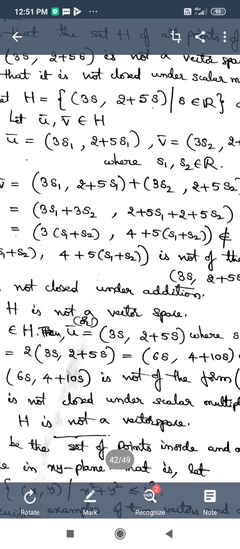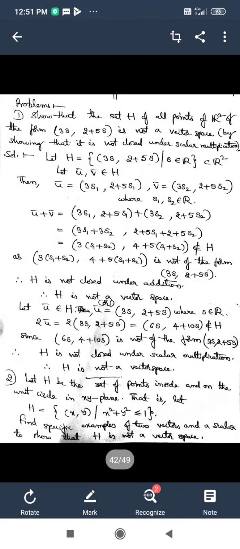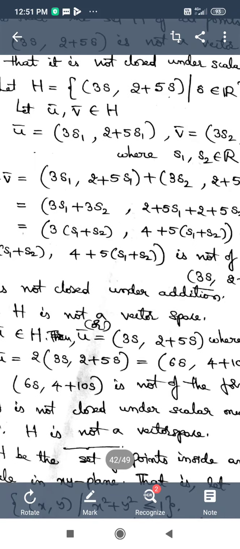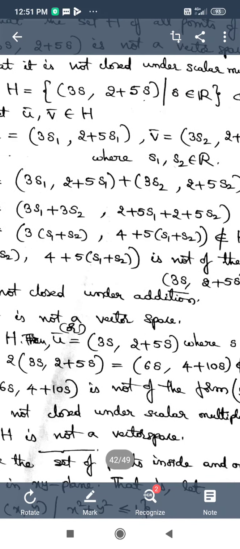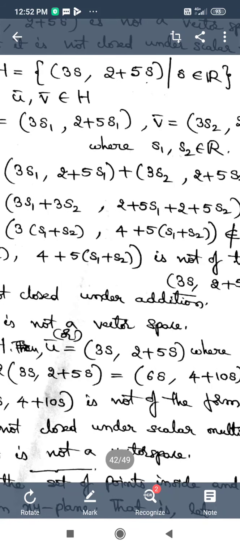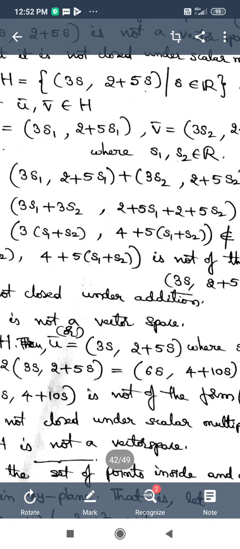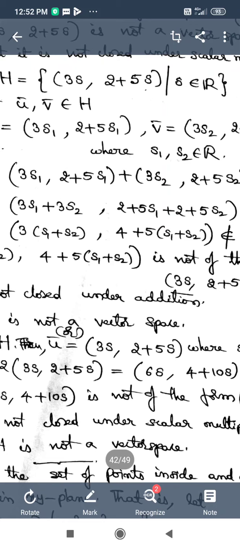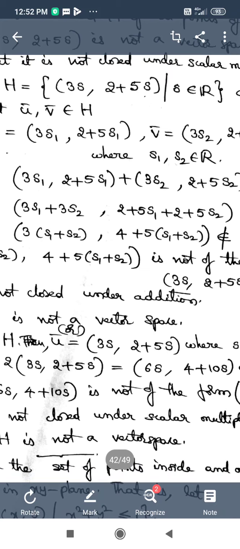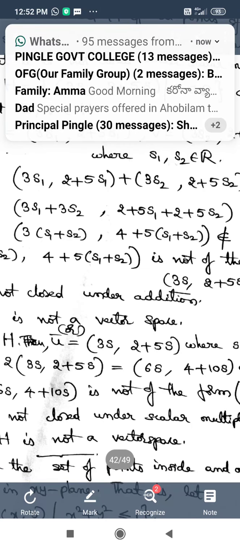This is the sum of two vectors in R2, and addition of vectors is possible in R2 by adding the corresponding elements and writing them in the corresponding position.